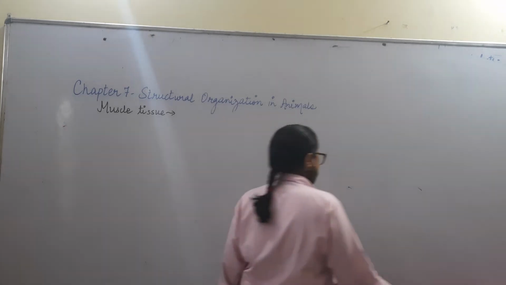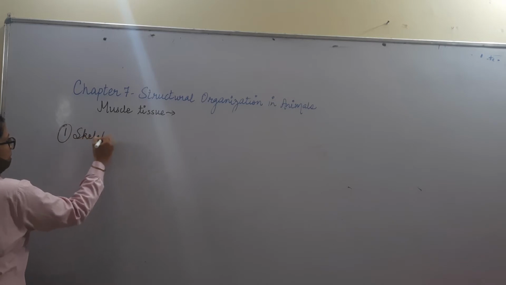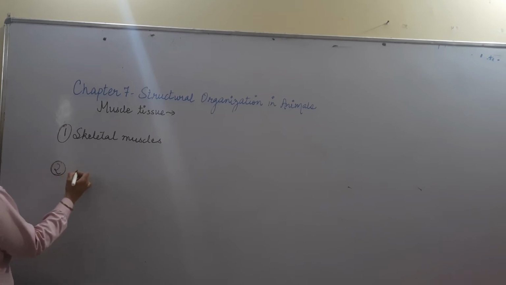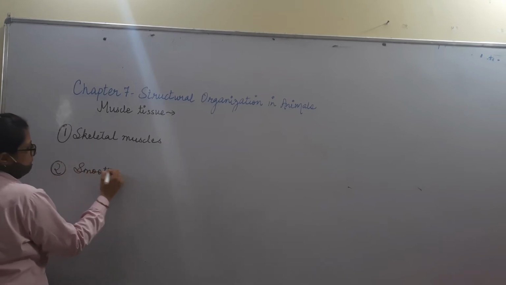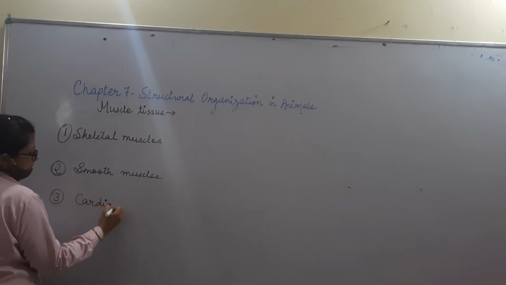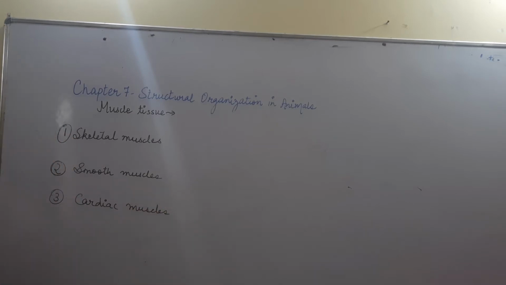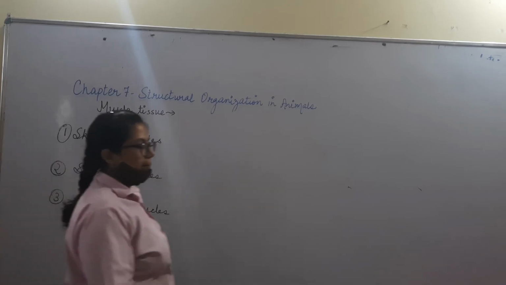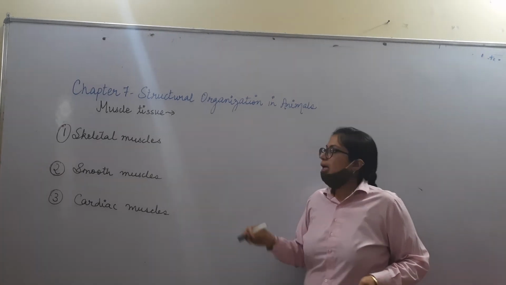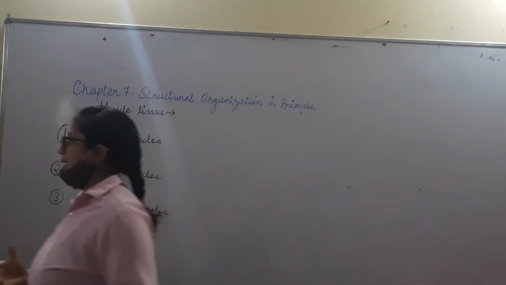So let us now look at the muscular tissue. What are the three major types which are present? One is skeletal muscles. Second is the smooth muscles. And third are the cardiac muscles. Let us first understand from the top. Skeletal means in our whole skeleton this is present. Whenever you are moving your hand, or I am writing on the board, movement is going on, so that is skeletal movement. Where the muscles are present all over the skeleton, that is skeletal muscle.